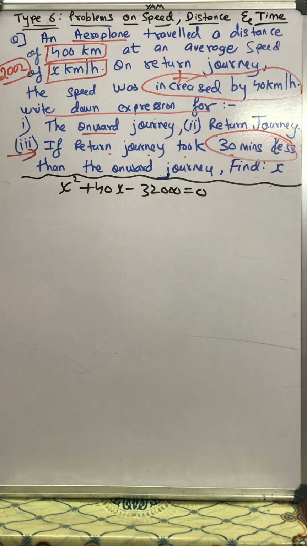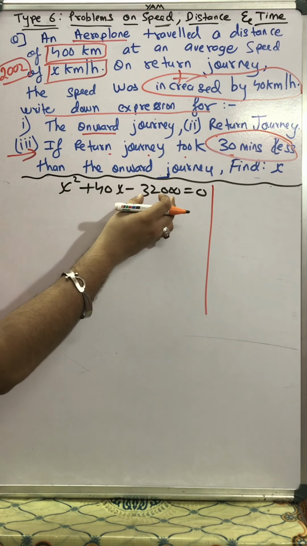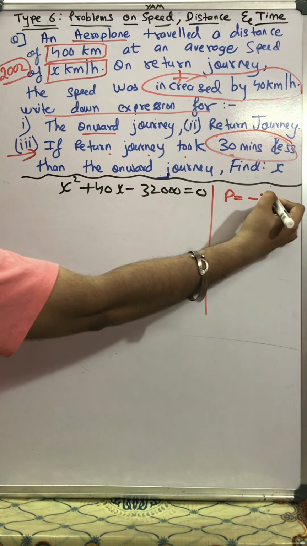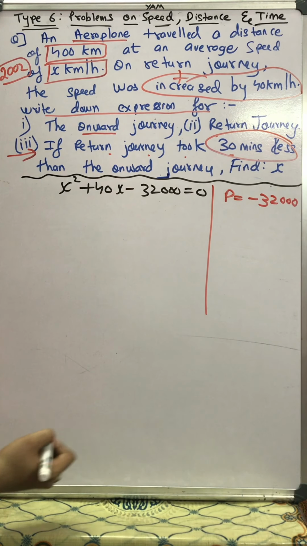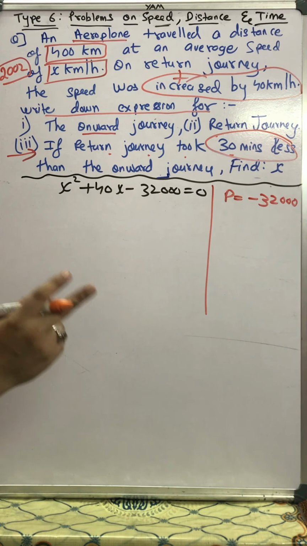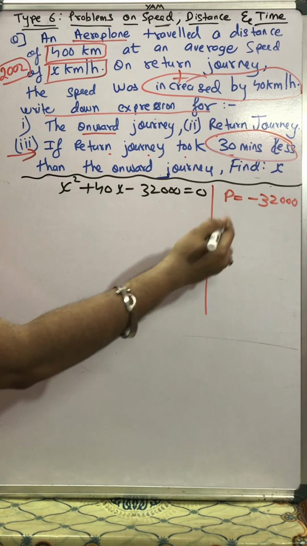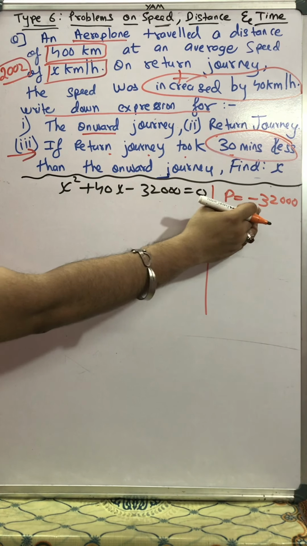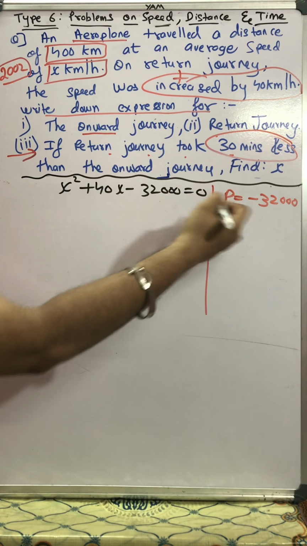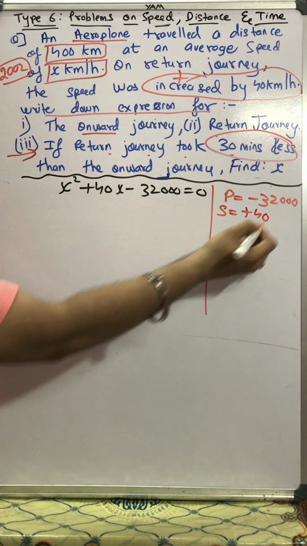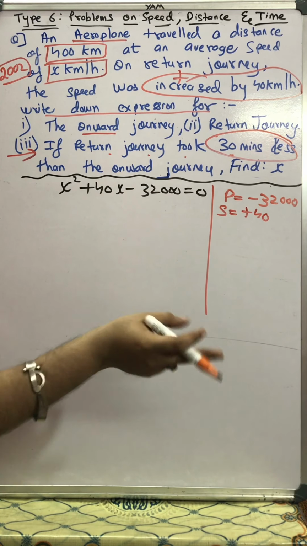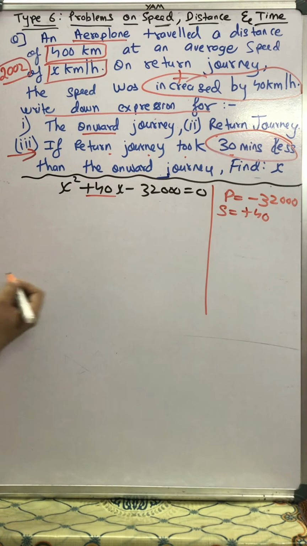So students, I have copied this quadratic on the board. Now we have such a beautiful number over here. We need two numbers such that their product is minus 32,000, and when we add these two numbers, the addition should be plus 40. Okay, so now let's find the factors of 32,000.